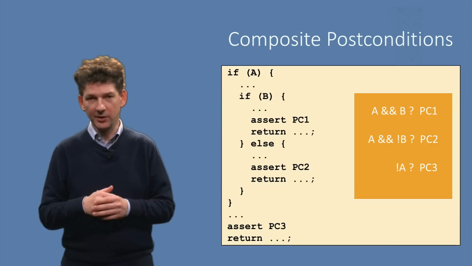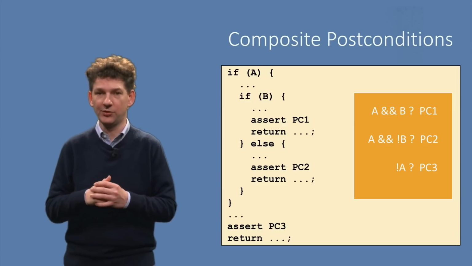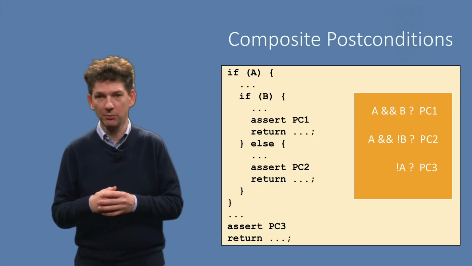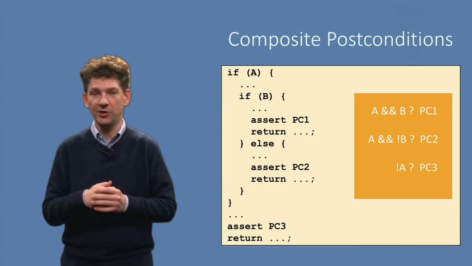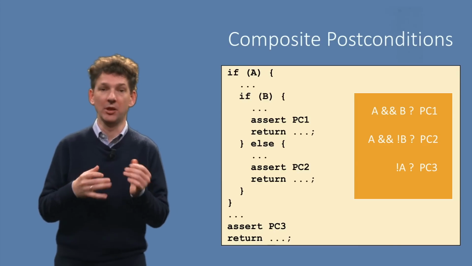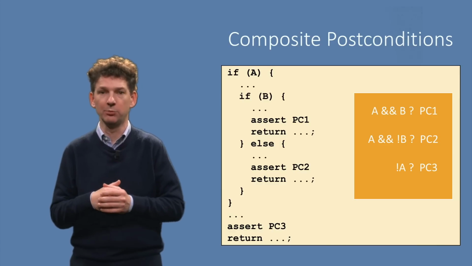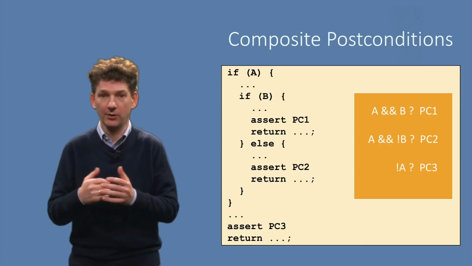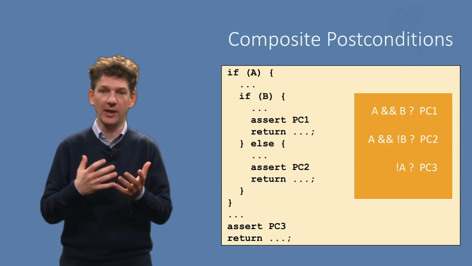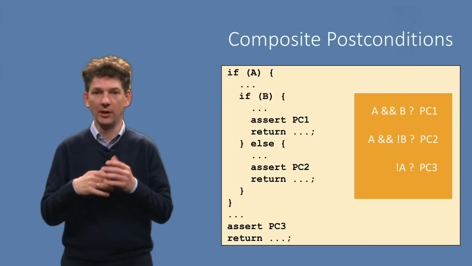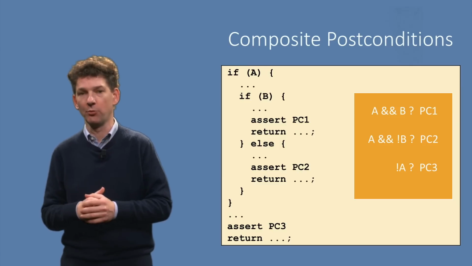For more complex methods, postconditions tend to become more complex too. Another reason to keep your method simple. Here we see a method body with 3 different return statements. Each of these may have a separate postcondition. In general, the better coding style is of course to have a single exit statement with one easily understandable overarching postcondition. With multiple return statements or multiple paths, the effective postcondition is a disjunction of propositions. The method guarantees postconditions 1, 2 or 3 under different circumstances.